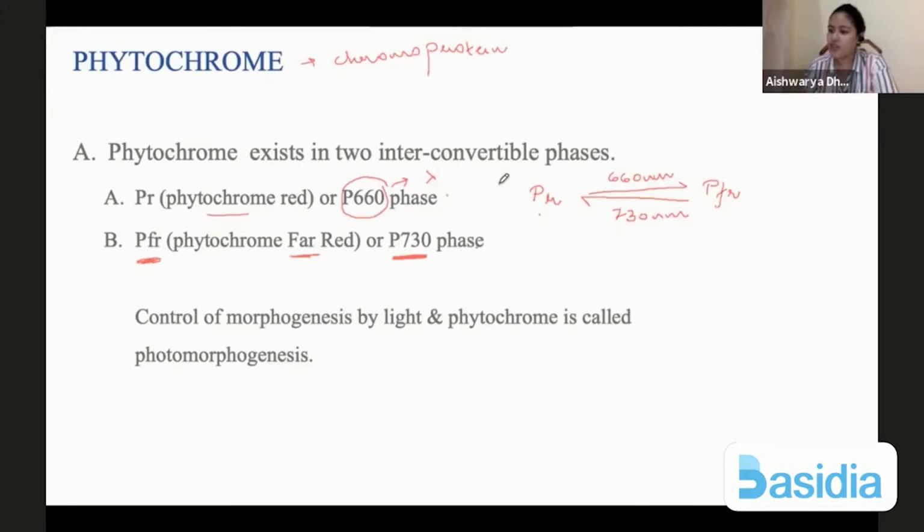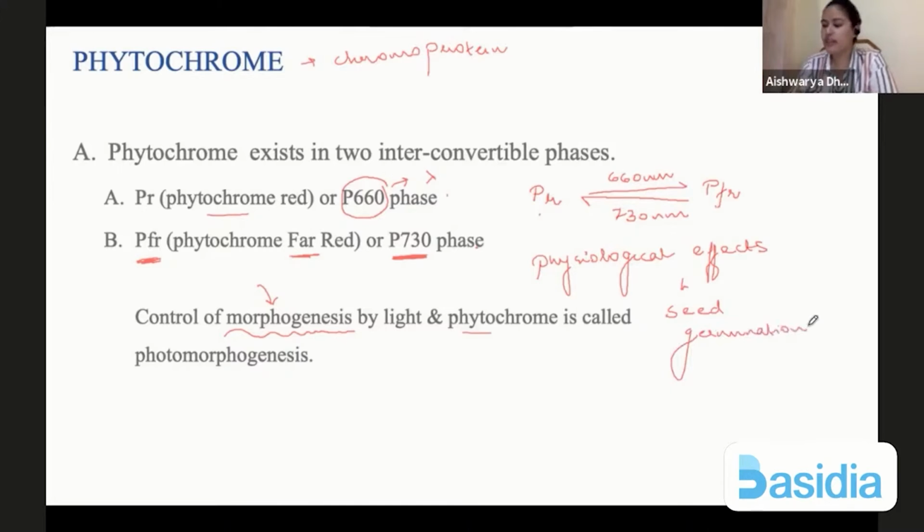Now, how does phytochrome help in the physiological processes? It controls morphogenesis by light and phytochrome both. So whatever amount or quality of light is absorbed by the plant, it will induce certain morphological changes in the plant, and it will allow certain physiological effects as well. These physiological effects basically include things like seed germination.